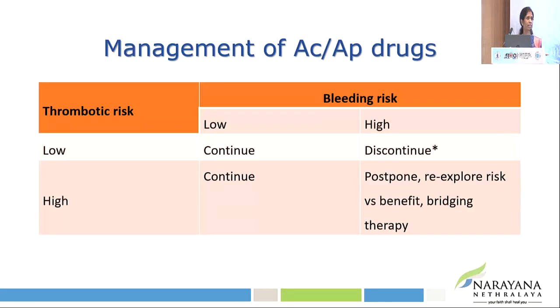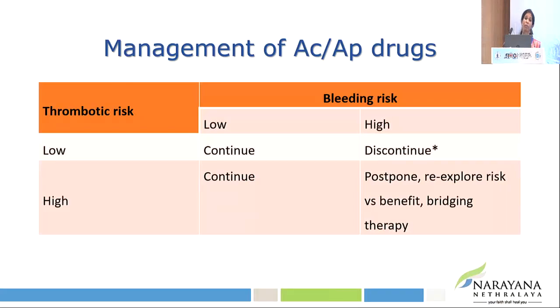If the bleeding risk is high and the thrombotic risk is low, 80% of the time we will be able to discontinue the drug if the primary condition for which the drug was started has now been stabilized. There is a very small cohort of patients in whom the bleeding risk is high and the thromboembolic risk is high, in which we can take any of 3 decisions. One is to postpone the surgery until it is safe.